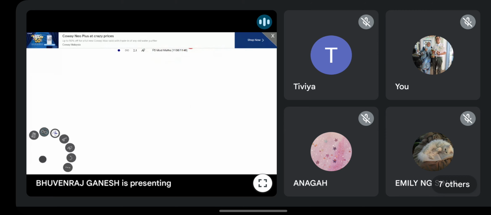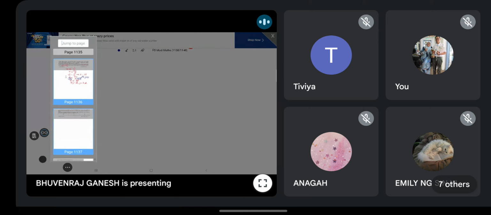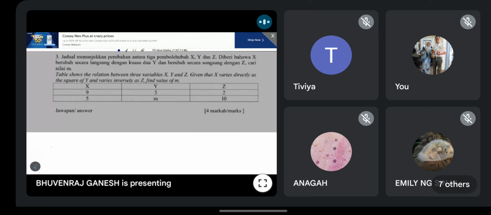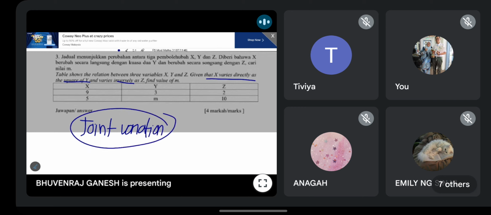Okay? So this question should be no problem. Okay, next one, part 3. We come to the jadwal again. Now they tell you this one, so what type of variation is this, guys? Can you all tell me? Is this direct, inverse, or combined? Yes, this is ubahan tercantum, combined variation or joint variation. Joint variation means the same thing. If you see this word, it means the same thing. Joint variation means you combine more than one variable.